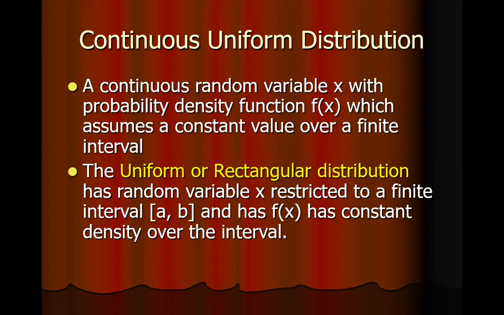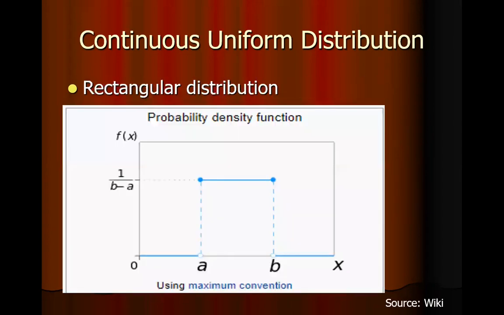Continuous uniform distribution is for a continuous random variable with probability density function which assumes a constant value over a finite interval. It is also known as rectangular distribution, and the probability is restricted to finite interval, usually taken as a and b. This is the probability density function of uniform distribution, which is rectangular shape.